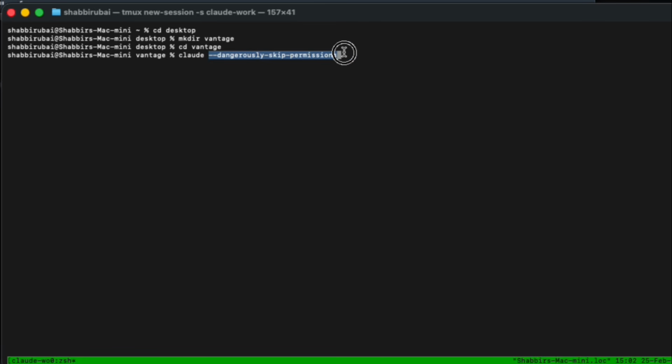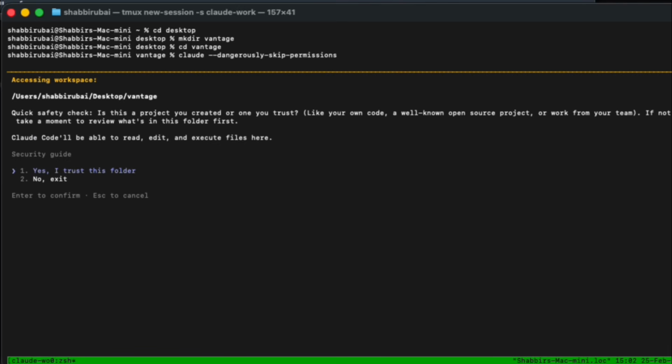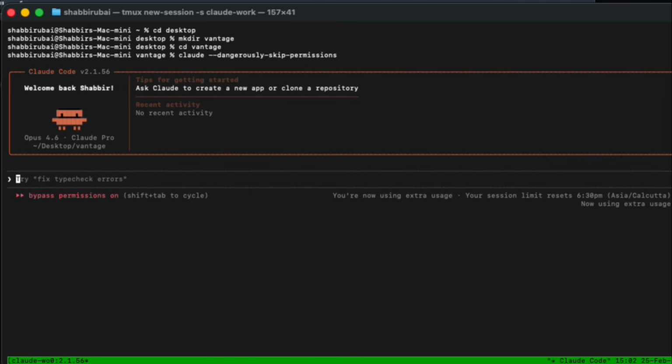This flag is just going to make sure that Claude doesn't have to keep asking me before taking every little step, and it's just going to do everything automatically. Since we're working inside a new folder, the area for damage is fairly limited, so it's safe to do it. I'm going to hit enter. I'm going to confirm the warning, and that is going to fire up our Claude session. Now I'm running Claude Opus 4.6, which is important.